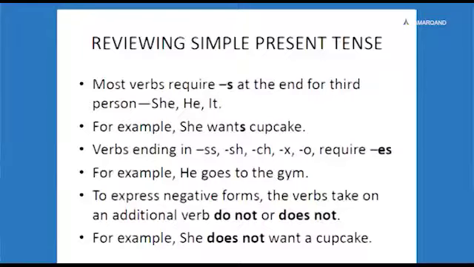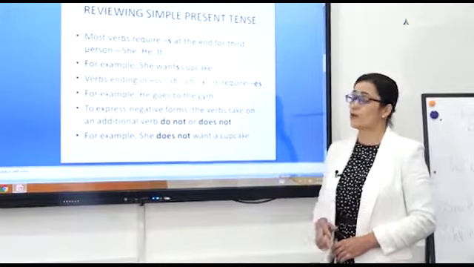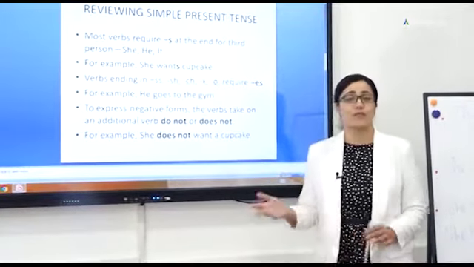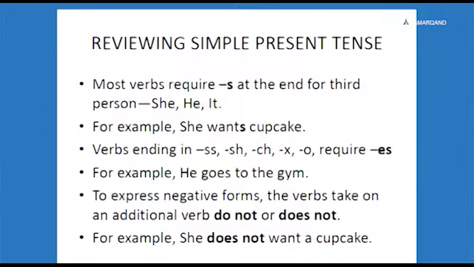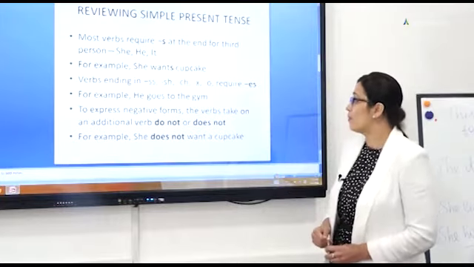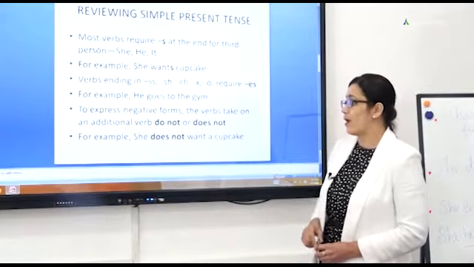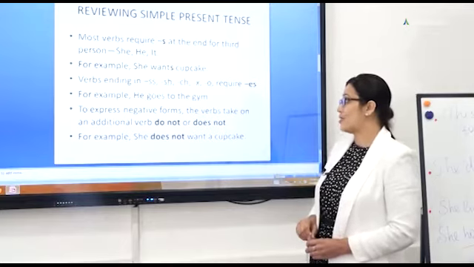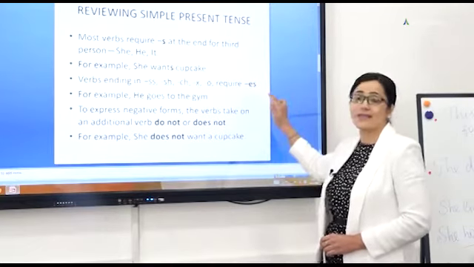As for the formation, most verbs require s at the end for the third person. For example, the third person singular, he, she, it, requires a verb with the ending s or es. For example, she wants a cupcake. Verbs ending in double s, ch, sh, x, and o require es.